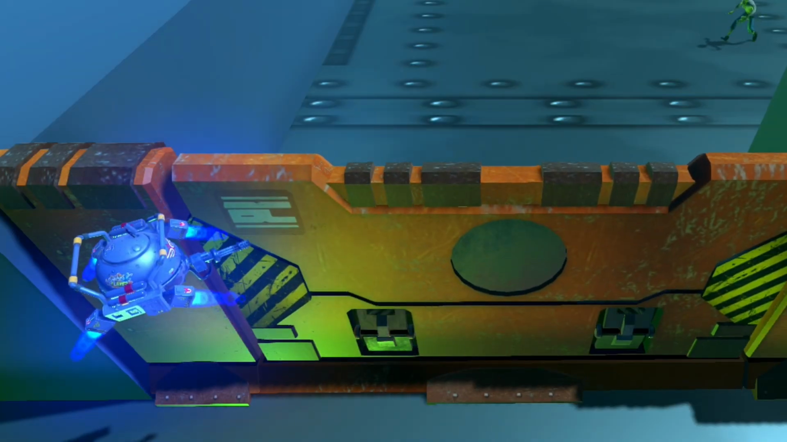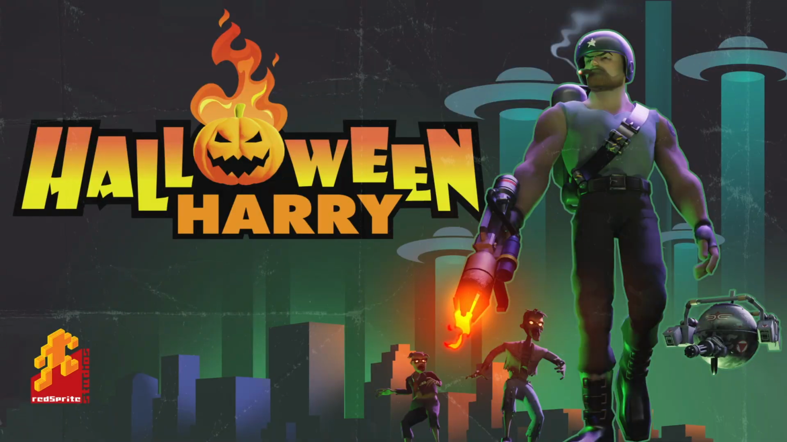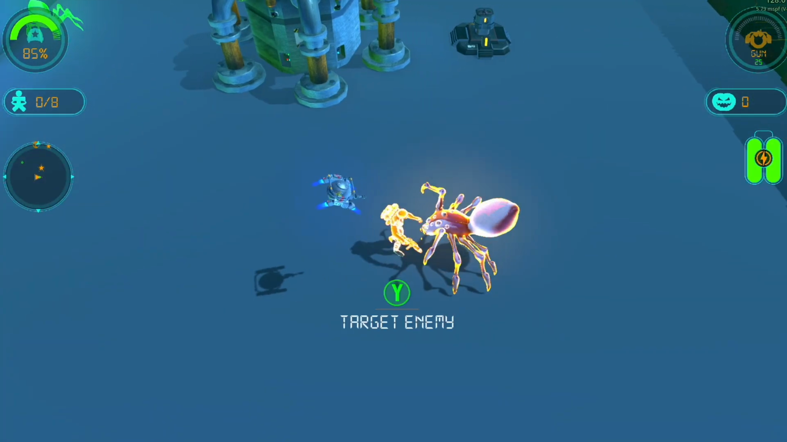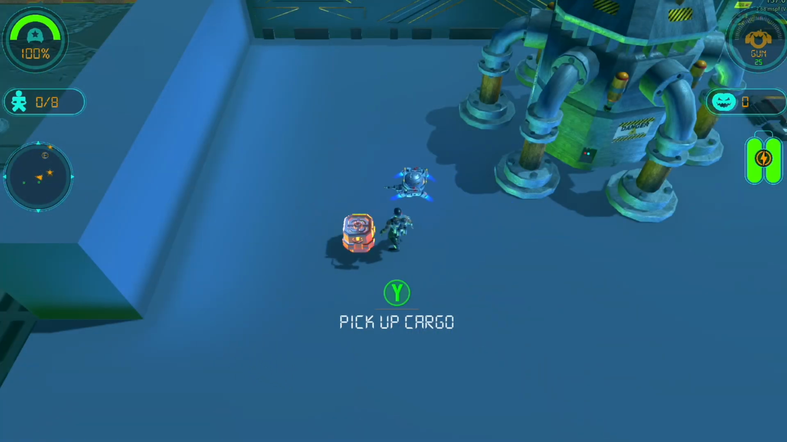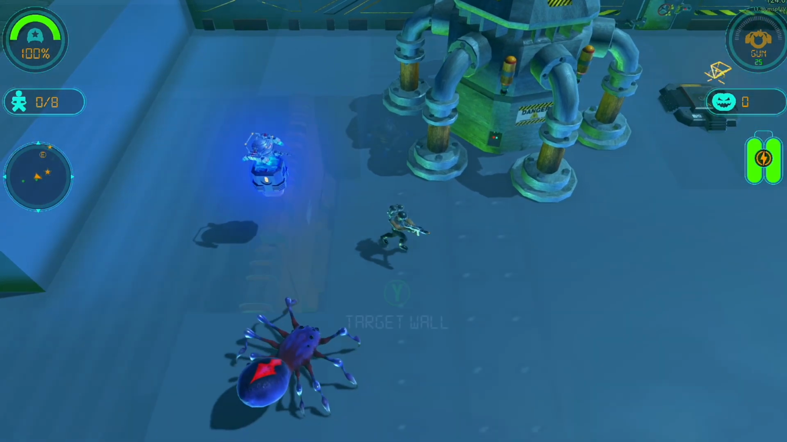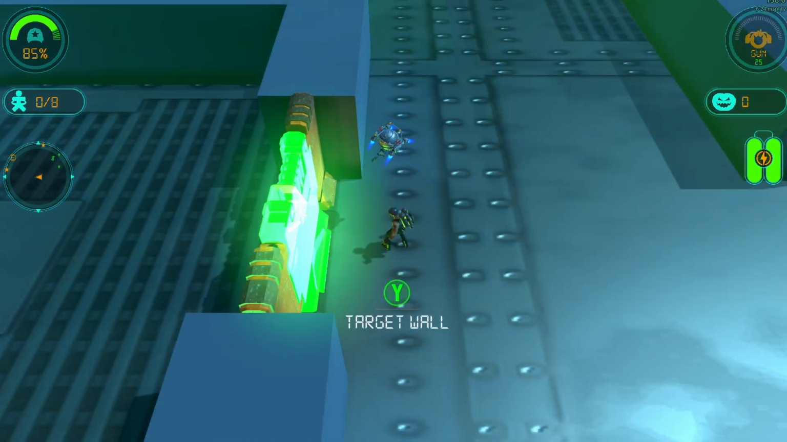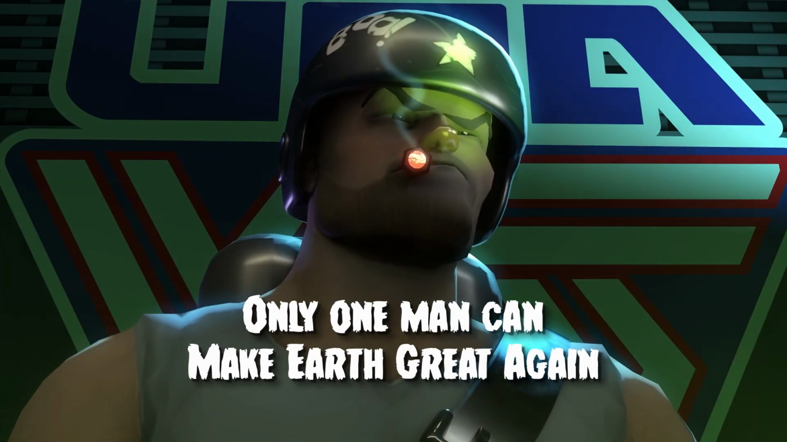The drone is new to Halloween Harry. We're inspired by Mad Max and his dog. We want to have that feeling that this is like a companion that's by Harry's side all the time. You can use it to sic on enemies and take them out. You can tell the drone to pick up things and carry them for you. You can get it to target parts of the level and blow them up. So it's quite new and I think it's pretty innovative for Halloween Harry.